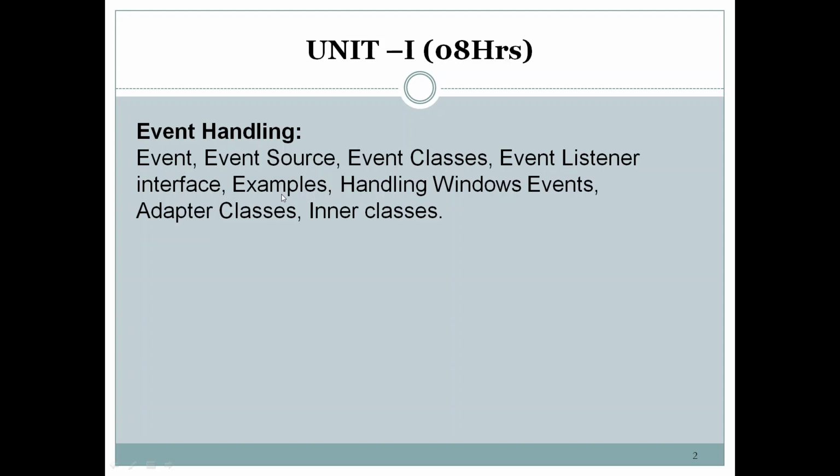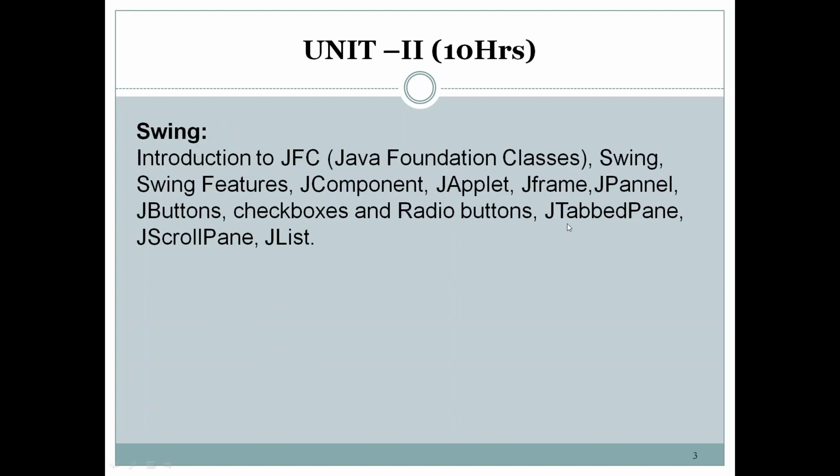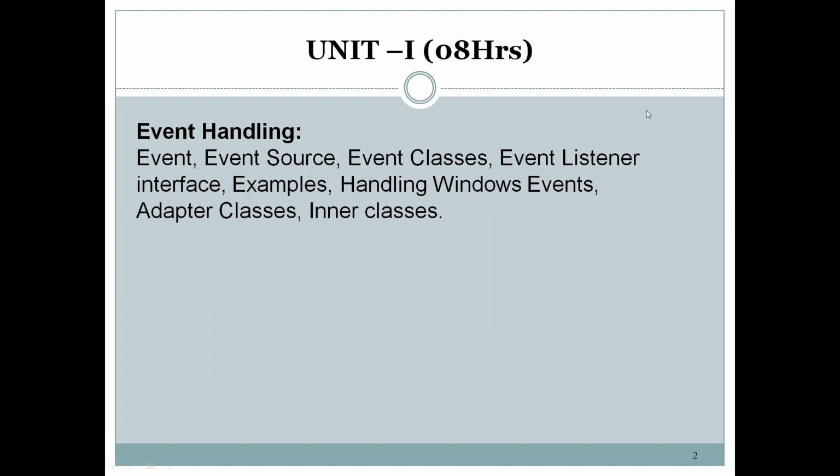An event in programming is an action that occurs as a result of the user or another source, such as a mouse click or a key press on the keyboard. So that is included in unit 1.